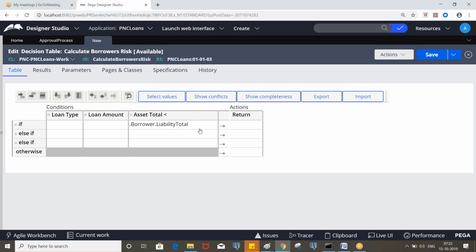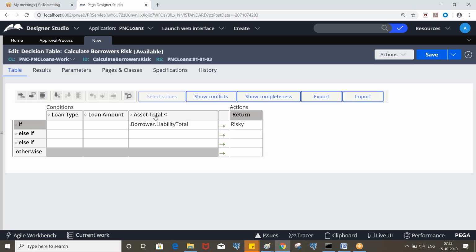So if asset total is less than liability total, it will be risky. Any questions so far?